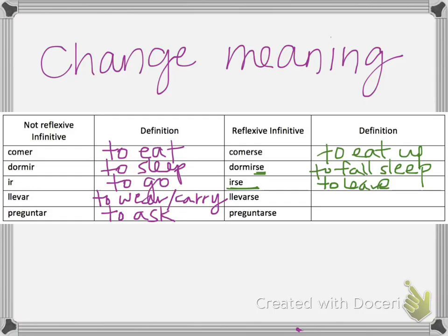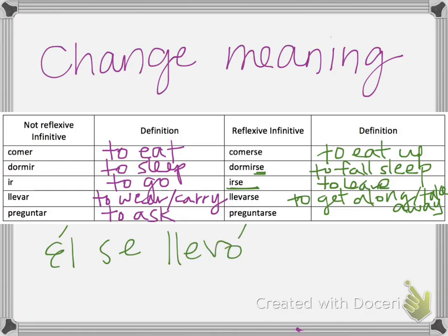Okay, next one we have llevar, is to wear or to carry. Llevarse actually means two things. It's commonly used to talk about people getting along. But it can also mean to take away. By take away, I mean like he took away the car. If you use it this way, you could actually say, él se llevó el carro. It would imply that he stole it, because he took it away. He left with it. He stole it. So it can mean to steal as well.